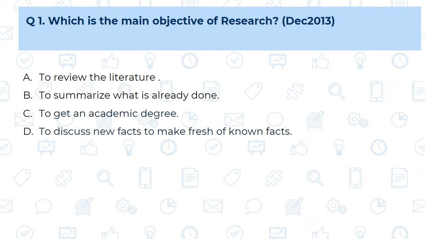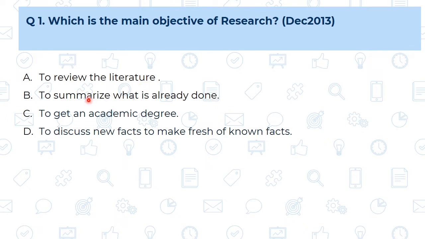Let us start with the question, which is the main objective of the research? This question is asked in the year December 2013. Four objectives are given. From that we are going to identify which is the correct one. First, to review the literature. See, reviewing literature is just one step of the research. Means whenever the researcher is carrying out the process of research, he is taking the help from the other literature. But this is not the objective of the research.